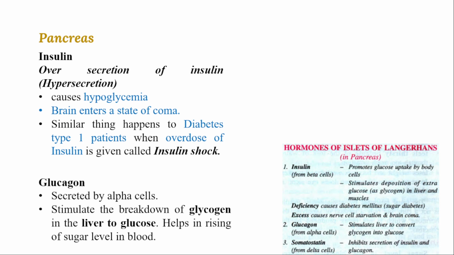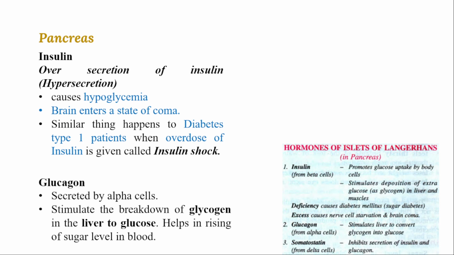That's it. And excess glucose will be converted into glycogen by the action of insulin, and its deficiency causes type 1 diabetes. Remember, not type 2, type 3, type 4. Type 1 diabetes is where an insufficient amount of insulin is secreted, and those suffering from it should take insulin injections. There are no other remedies. Next one, overdose of insulin, which leads to coma, right?